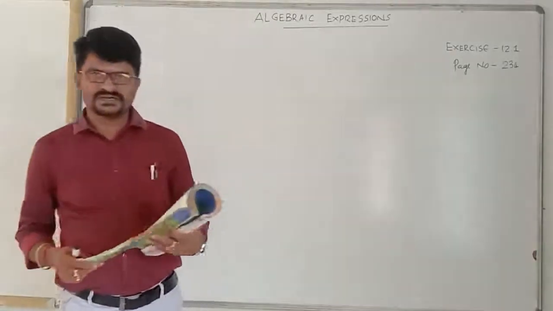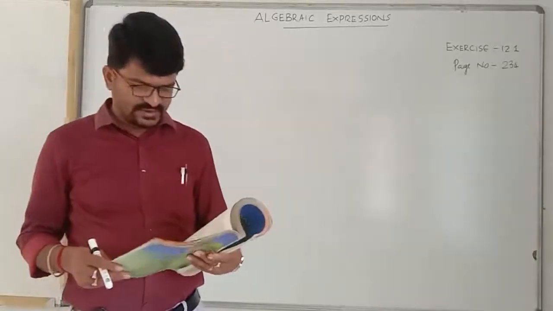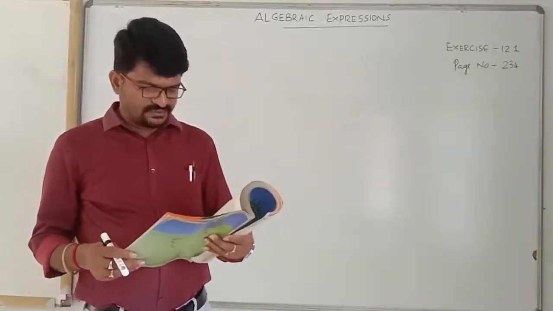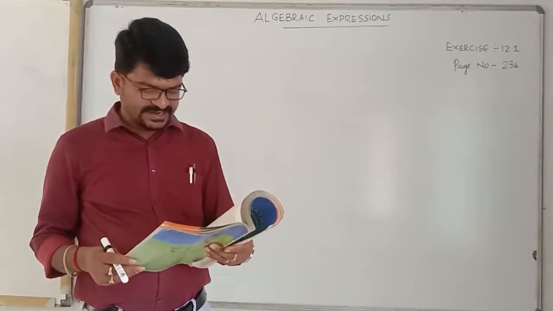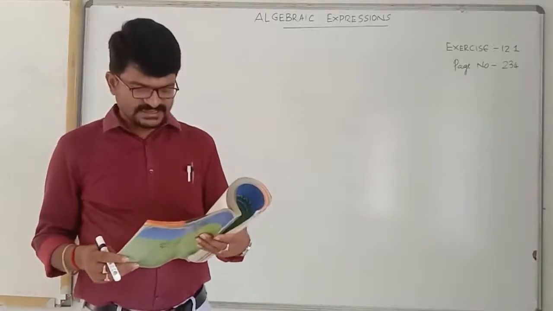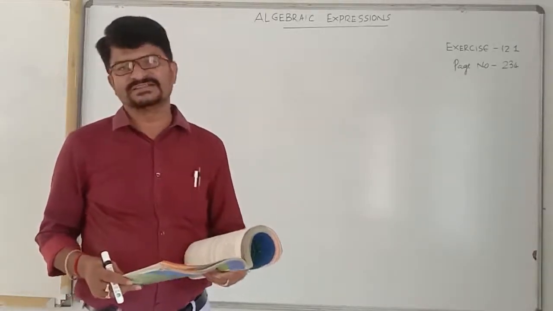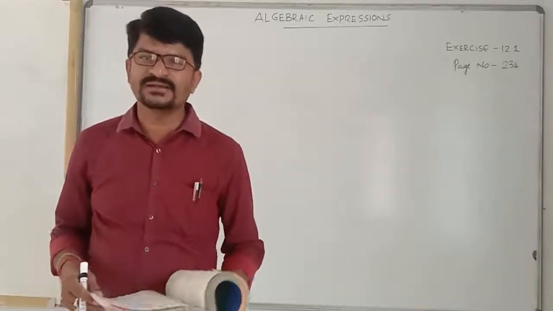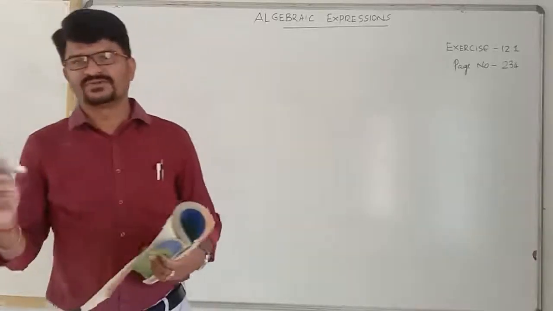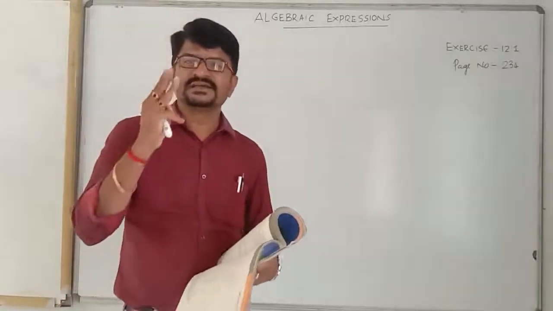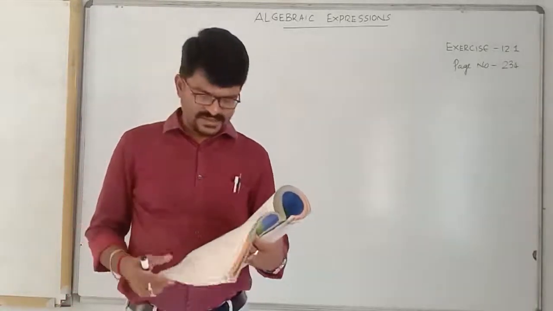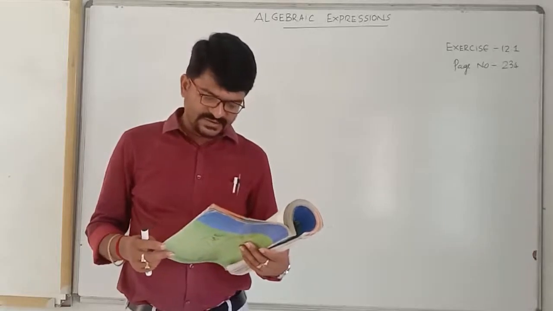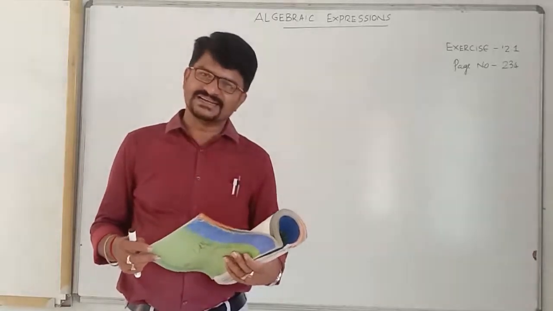Let me ask first, this is for one boy. See, fifth Roman, ninth one, z square minus 3z plus 8. Is it binomial or monomial or trinomial? Very good. Trinomial. Why? Because it has three terms. And later on, 11th one, z square plus z.